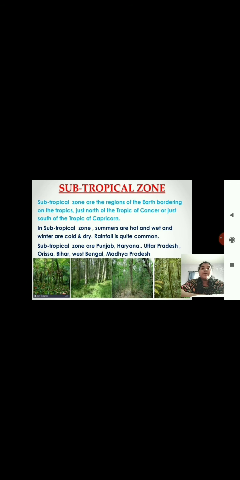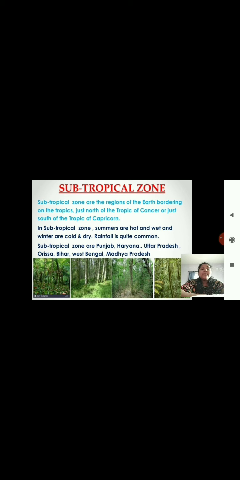Next is the subtropical zone. Subtropical zones are the regions of the earth bordering on the tropics, just as I mentioned, above the Tropic of Cancer and just below the Tropic of Capricorn. In the subtropical zone, summers are hot and wet and winters are cold and dry. Rainfall is quite common, that is, rainfall occurs frequently.